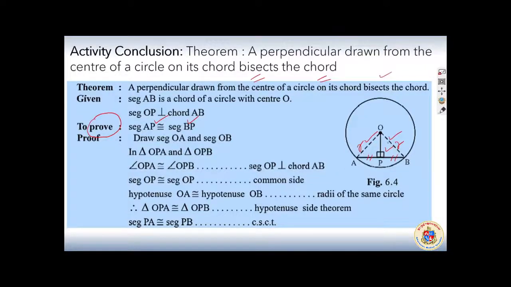All this makes this triangle. Which triangles? OPA and OPB. These two triangles, if we consider, we know that at P they are perpendicular, and OP, which is the perpendicular, is common for both triangles, and radius again common. Which are radius OA and OB. मतलब 3 elements मिल गया.